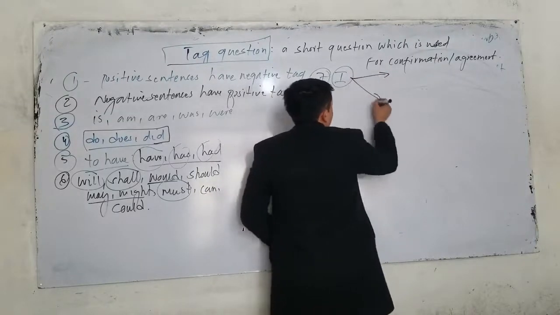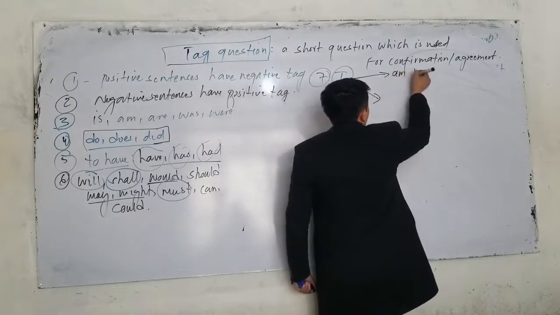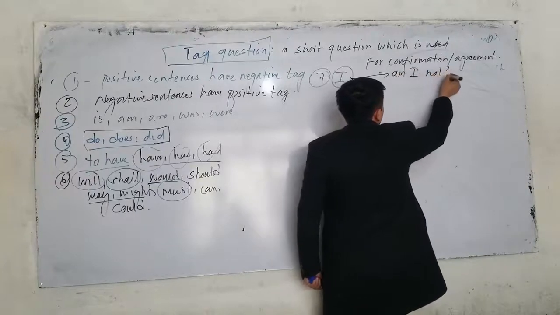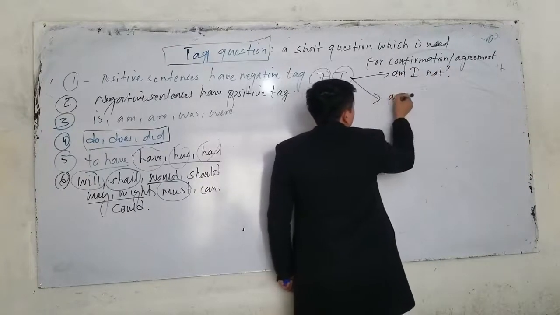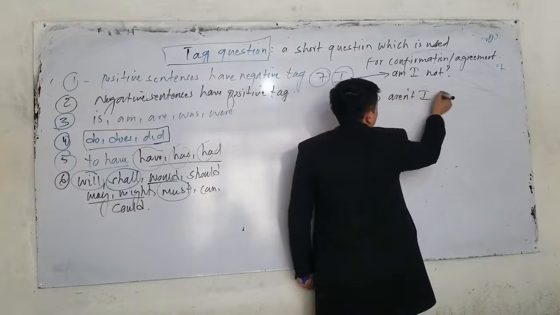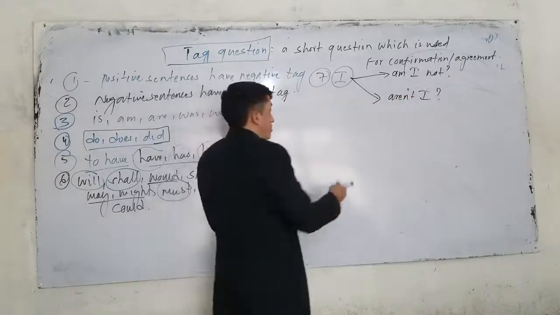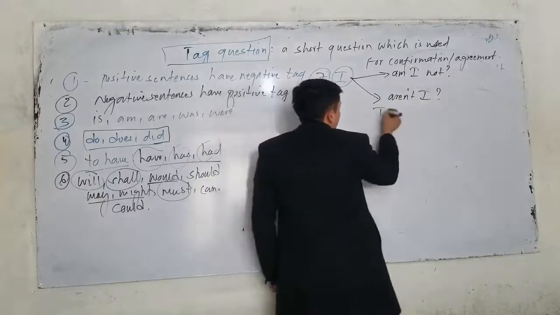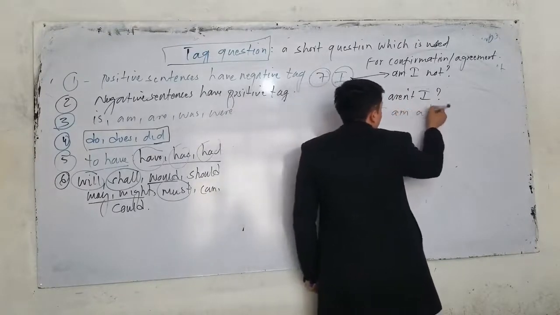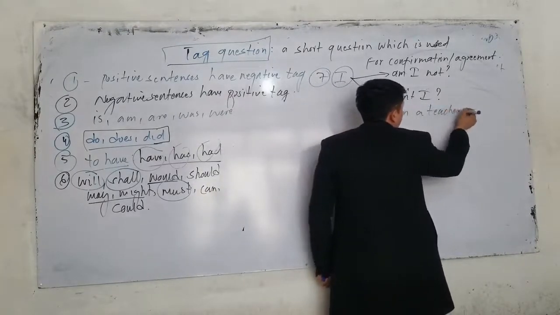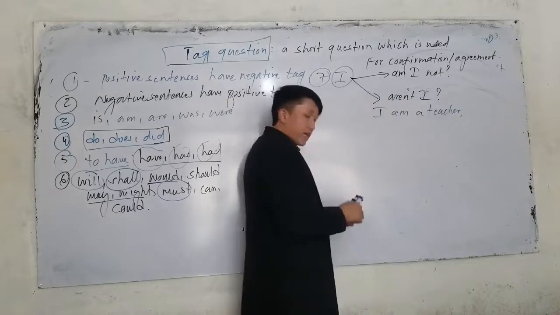Look. We can say, am I not? Or I can say, aren't I? Especially when it's used with a to be verb. For example, if I say I am a teacher, what is the tag question? Here I have two ways.